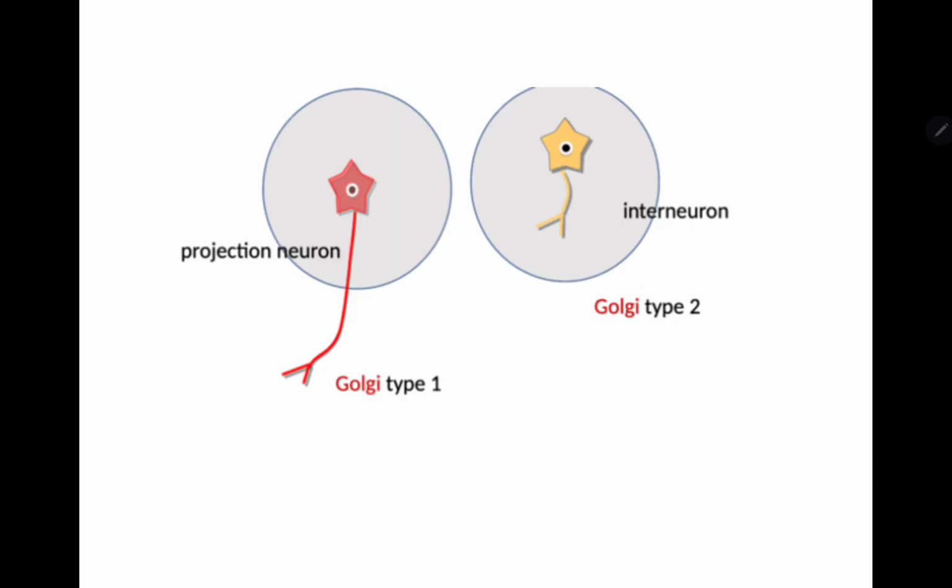Now, can you see here? Golgi Type I, Type II. Axon length is long. This is short.